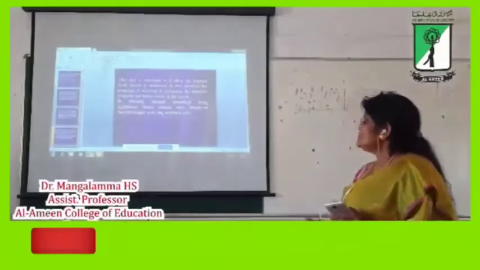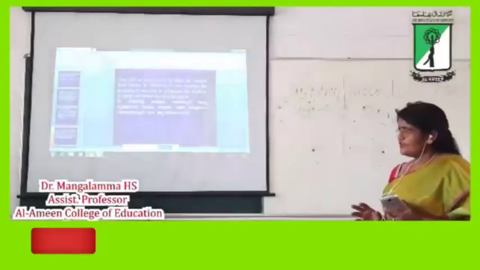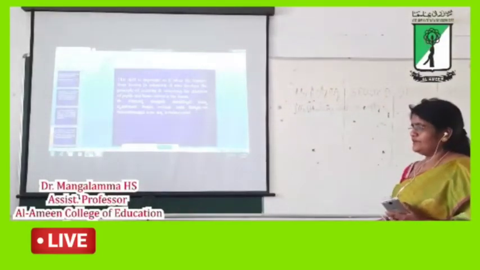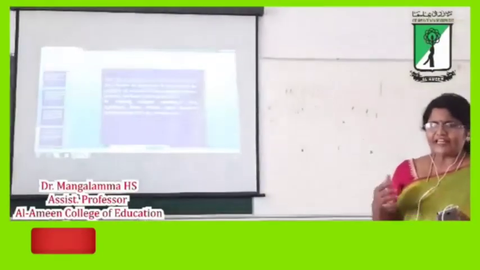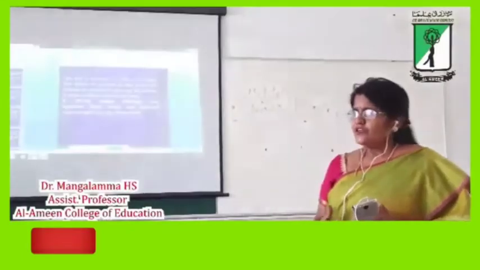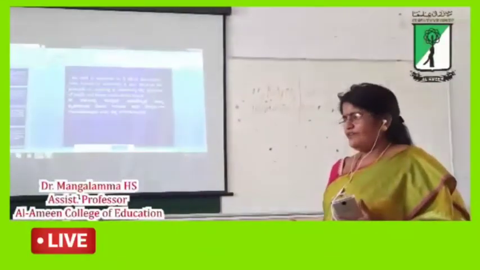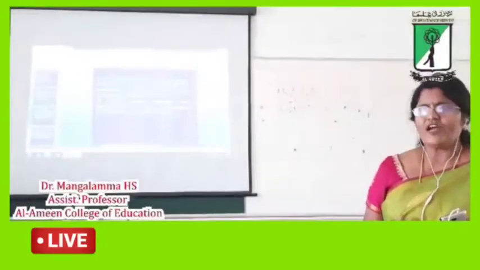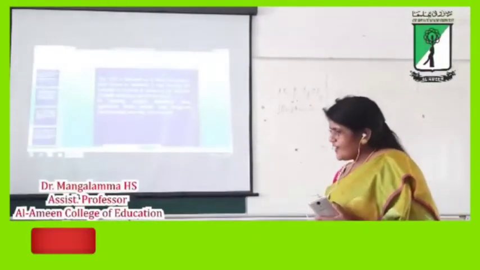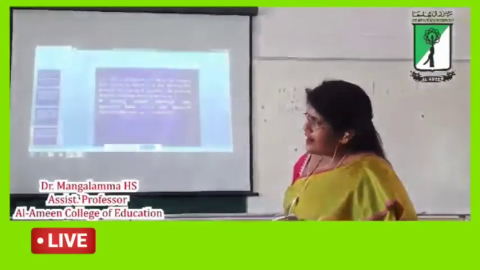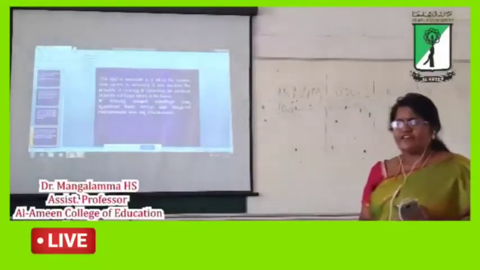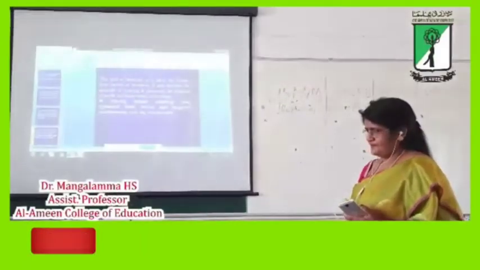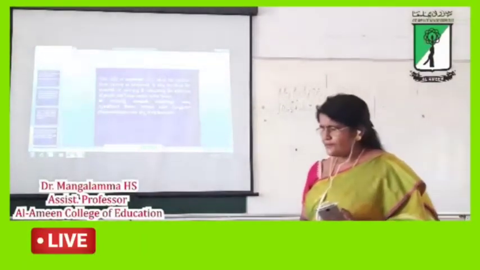Yeah. So teachers not only clarify the concept, apart from clarifying the concept, the teacher wants to verify the understanding levels of the child. So that is why teachers use the skill of illustrating with example in classroom situations. Clear, students?